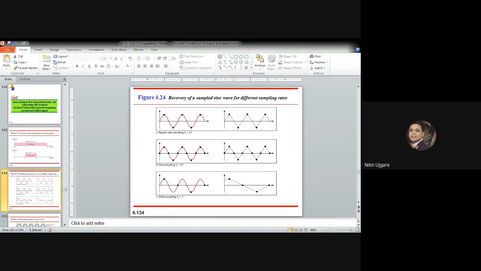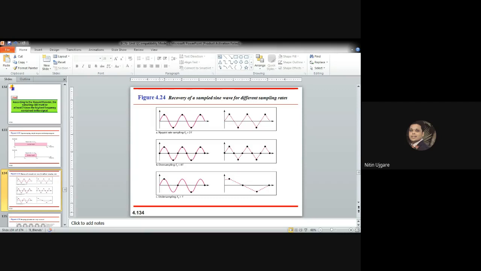Now here you can easily see that sampling at the Nyquist rate can create a good approximation. So it is basically the first figure which you can see, sampling the frequency at the Nyquist rate. The first figure, part A, creates a good approximation of the original sine wave.